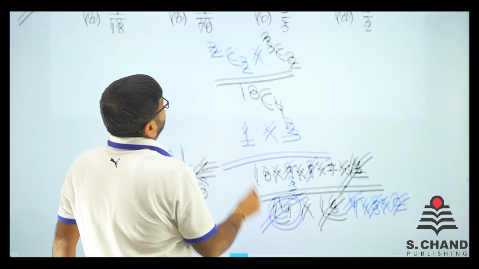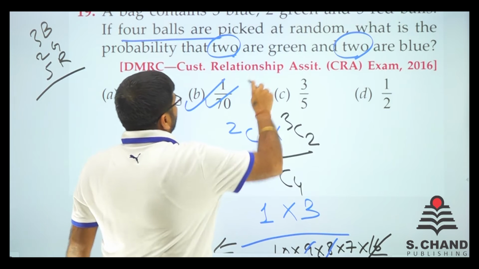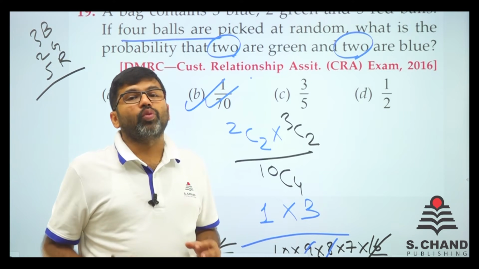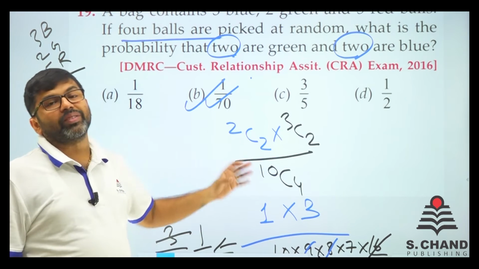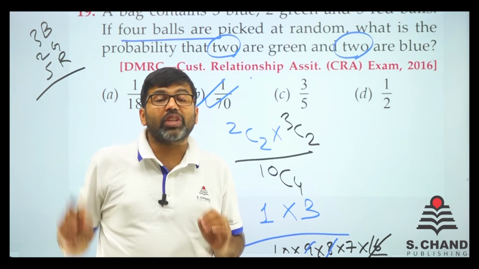So is there any option like 1 by 70 in the options? Yes, we do have. So I don't think it will be a big problem for you. We are just going to take different types of questions, but all you need to do is just go with the permutation and combination chapter.